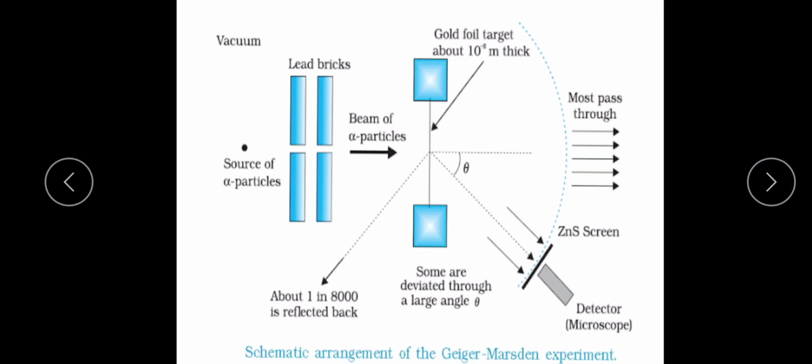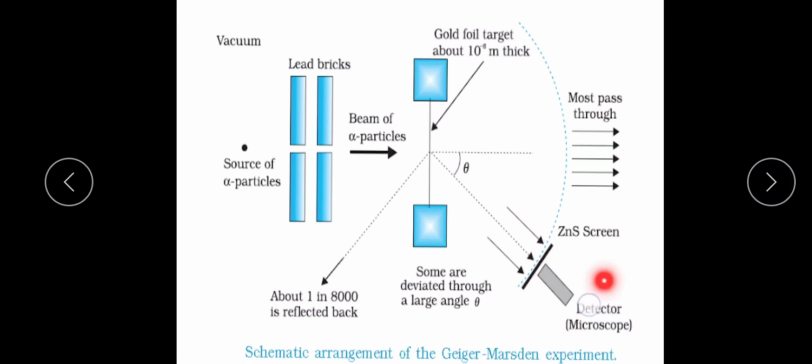Before the detector, there is a thin sheet, which we can call a screen. That screen is made up of zinc sulfide. Why we use zinc sulfide: once the alpha particles fall on the zinc sulfide, flashes are produced.